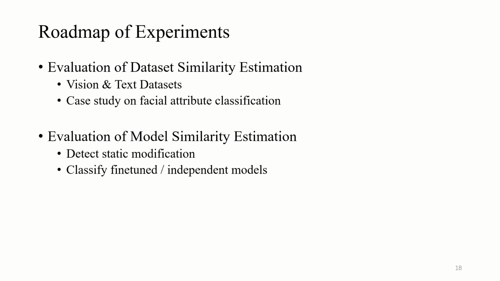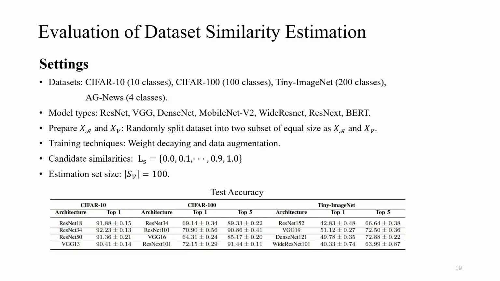For our experiment, we firstly evaluate the dataset similarity estimation and then the model similarity estimation. We begin with the experiment on these four visual and textual datasets and 6 model types. We randomly split the official training dataset into two disjoint subsets as the victims and the adversaries datasets. We apply common techniques to prevent overfittings and set the estimation set to 100 samples in our experiment, which is less than 1% of the whole dataset. The model accuracy on test data is summarized in the table.